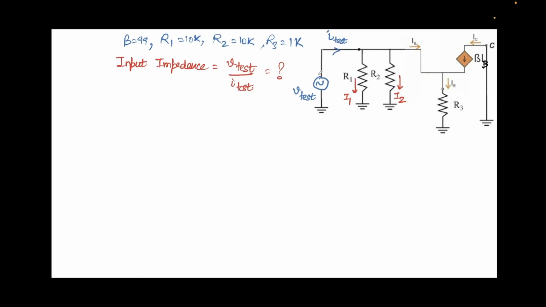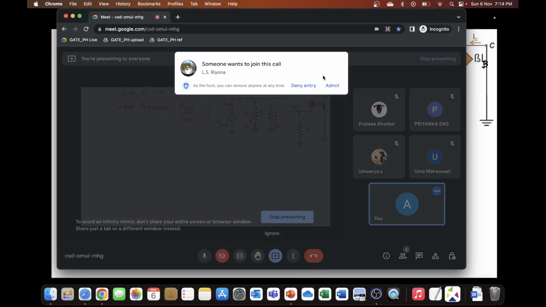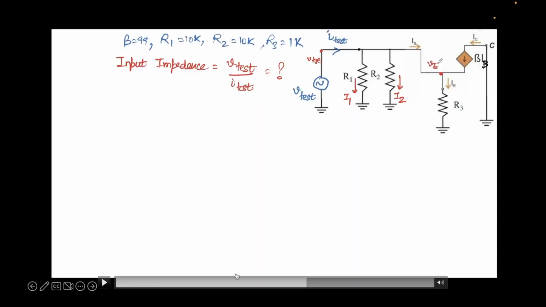Now we'll look carefully at this node, the emitter node over here. This voltage is nothing but V test, and this is just a wire, so all the voltages here will be V test. Similarly, let's call this for the time being VE. Now, first what I'll do is KCL.